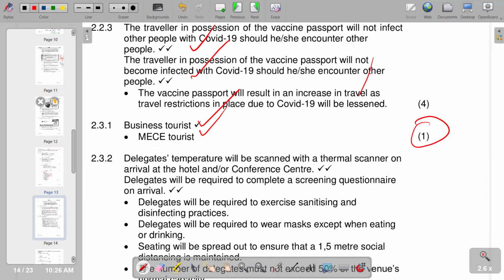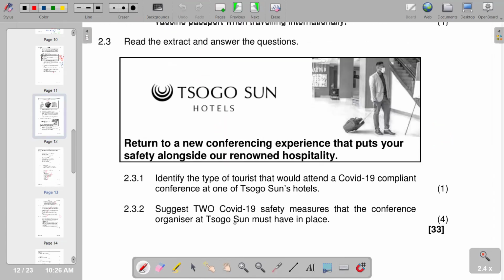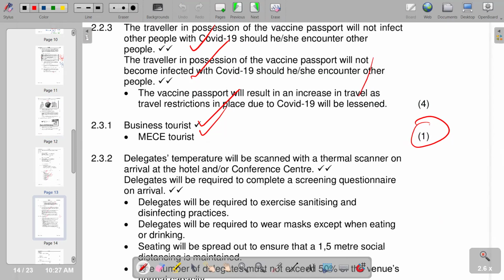Then with that, 2.3.2 suggests two COVID-19 safety measures that the conference organizer at Tsogo Sun must have in place. Obviously, the use of masks is seen on the picture that we have. The use of masks is a safety measure. So with that, we are saying delegates' temperature will be scanned with a thermal scanner on arrival at the hotel.